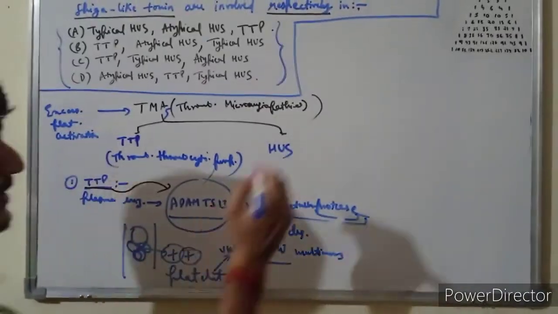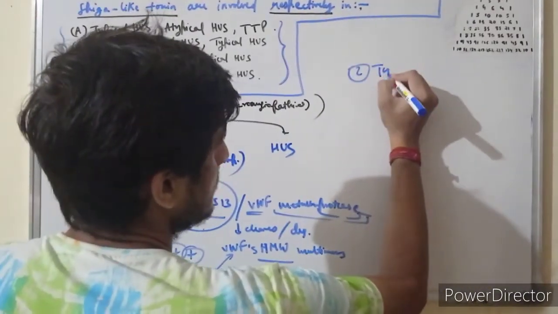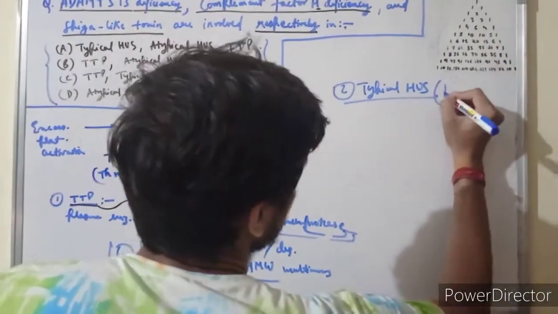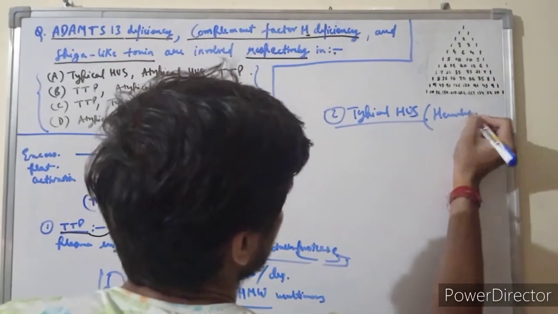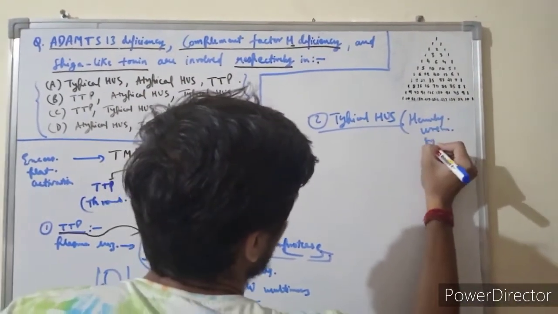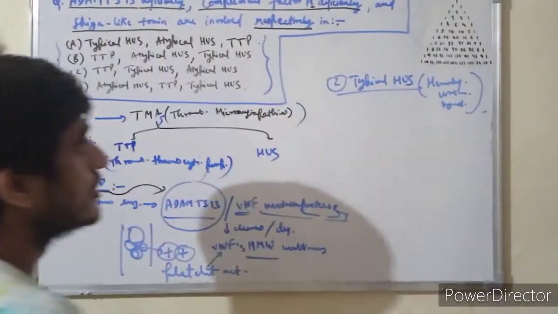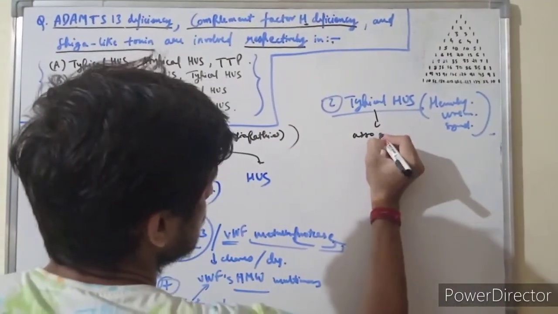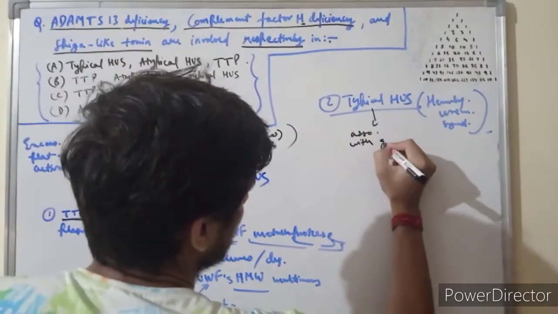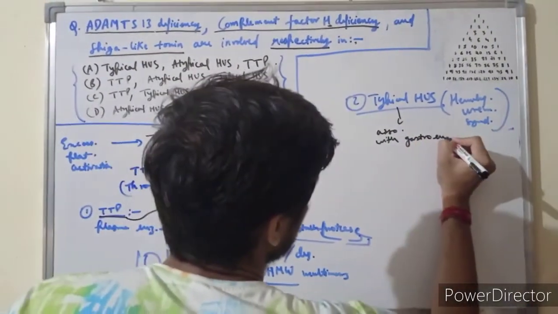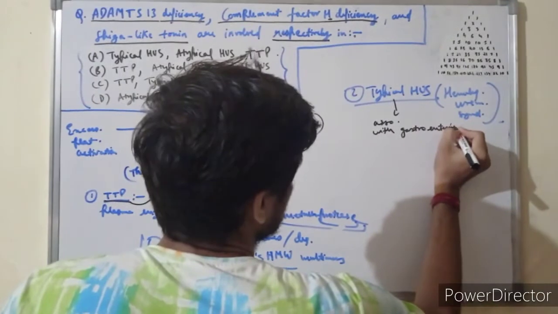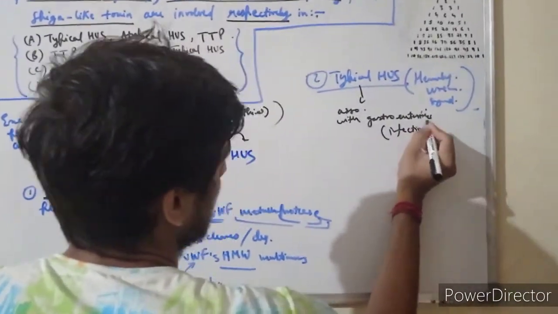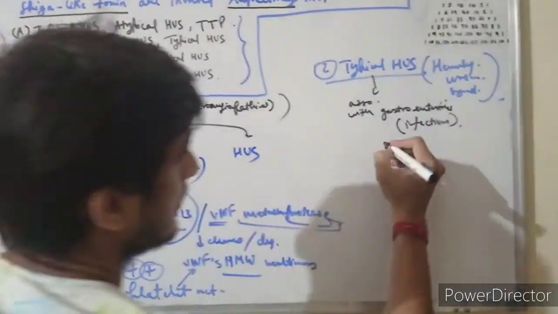The second is HUS. First is typical HUS. HUS means hemolytic uremic syndrome. Typical HUS is usually associated with infectious gastroenteritis because of E. coli.